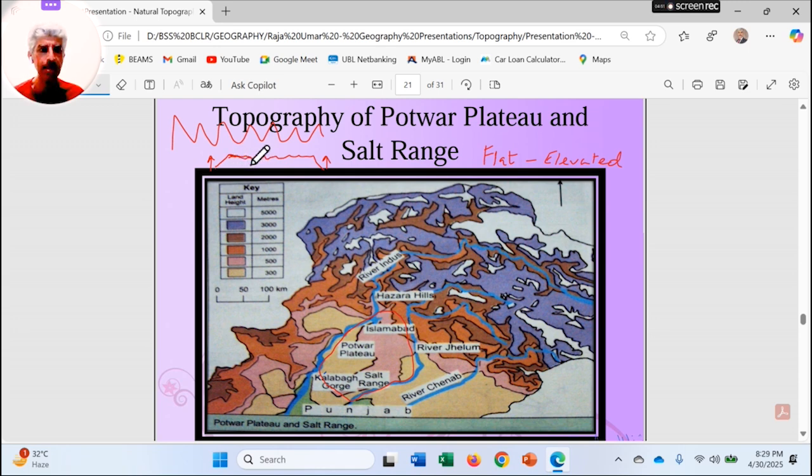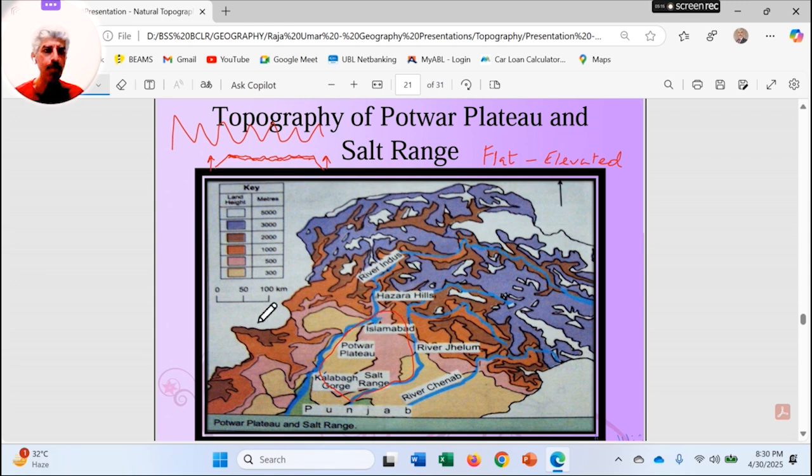They all are characteristics, and this whole land is composed of boulders, gravel, and stones, not much soil. So the land is not really very fertile for carrying out farming activity in this area.